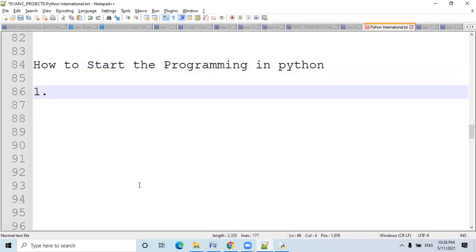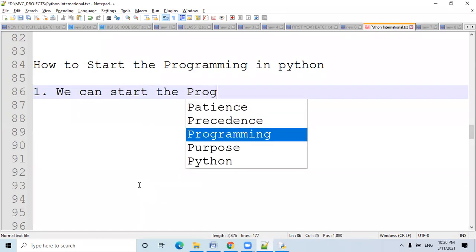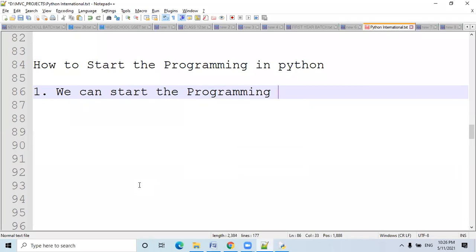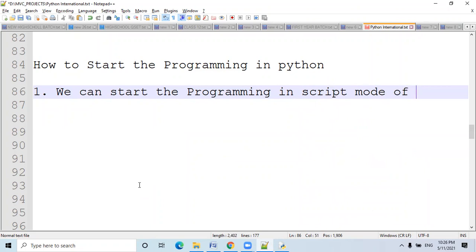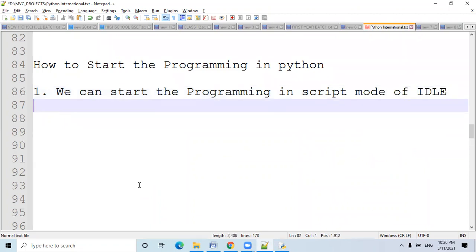There are several ways. We can start the programming in script mode of IDLE. Understand, this is the first easiest way to start the programming, in the script mode of IDLE.